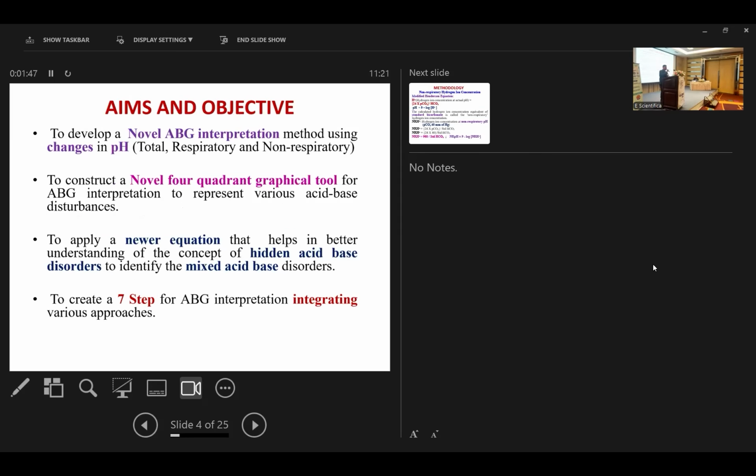The aim and objectives: to develop a novel ABG interpretation method using changes in pH, the total, respiratory and non-respiratory change in pH; to construct a novel 4-quadrant graphical tool for ABG interpretation; to apply a newer equation to understand and identify the hidden and mixed acid-base disturbances; and to create a 7-step approach for ABG interpretation, integrating all these approaches.